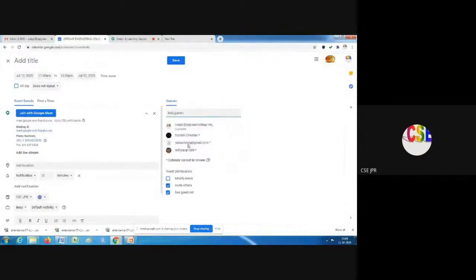For these mail IDs, if you have added them, they can directly join. It won't ask them to request to join. They will see a join button, and they can simply click that button. They will be admitted directly into the meeting. So the organizer need not approve their request. Okay, so I can click save.